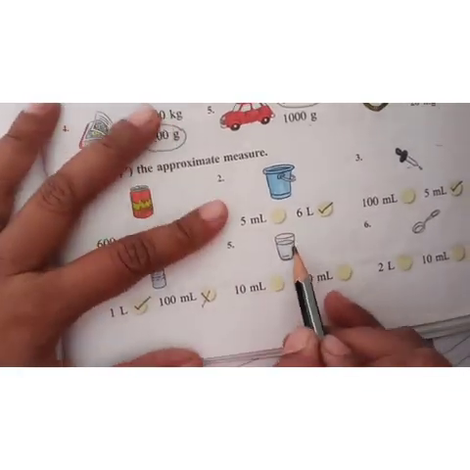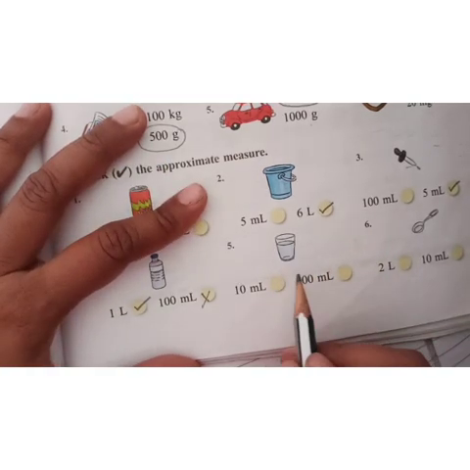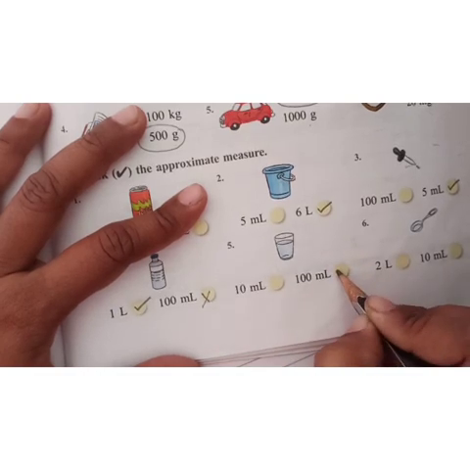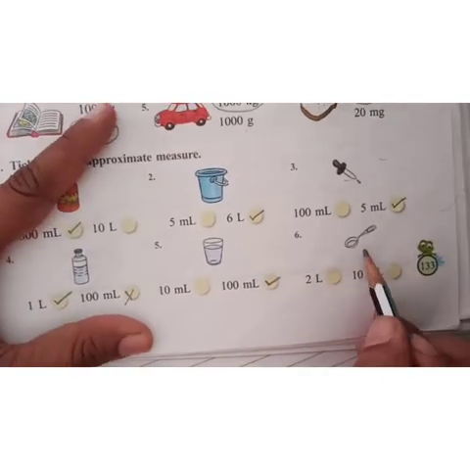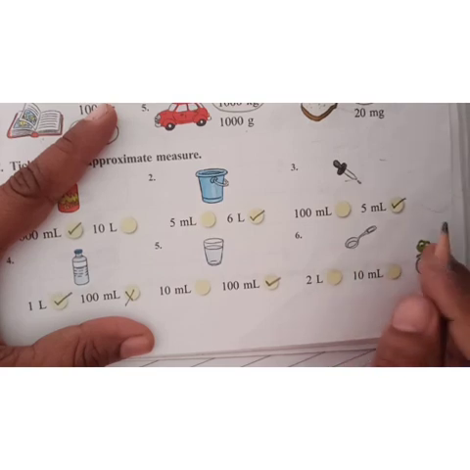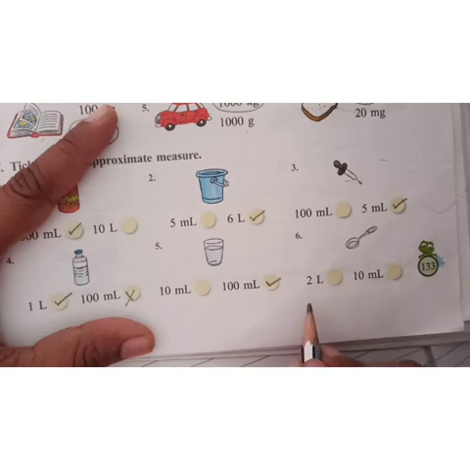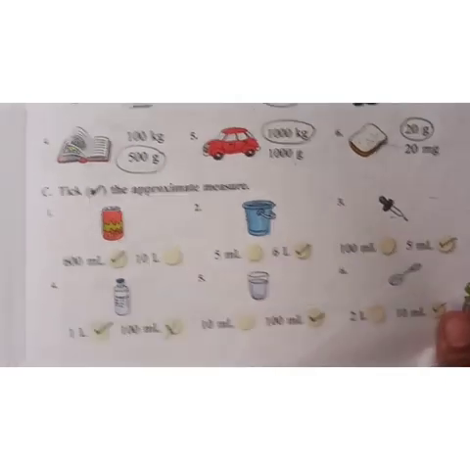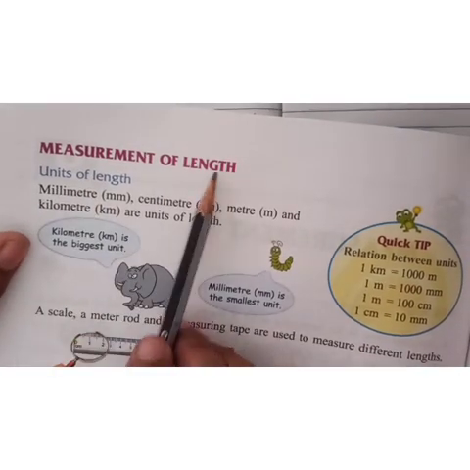Okay, then this is a glass containing water. So how much water can the glass hold? 10 ml or 100 ml? Yes, 100 ml of water can fit in the glass. Then this is a spoon containing some liquid. So how much does it contain? 2 liter or 10 milliliter? 2 liter is not possible, so it contains 10 milliliter. Okay children, so here we have completed the warm up.